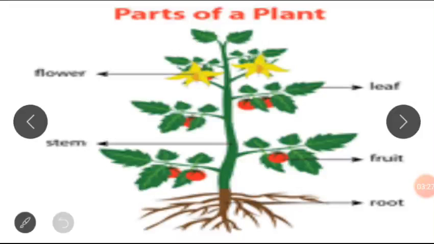As you have parts of the body, like your eyes, your nose, your mouth, and so on and so forth, plants also have their own parts too. Now, let's take the parts one after the other. Number one is the flower. You can see the yellowish flower. It is beautiful, isn't it? Let's move to the next one. The next one is the stem.